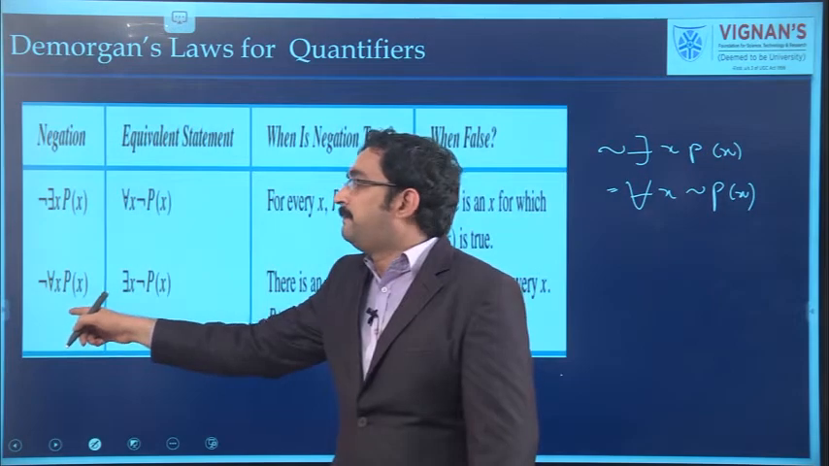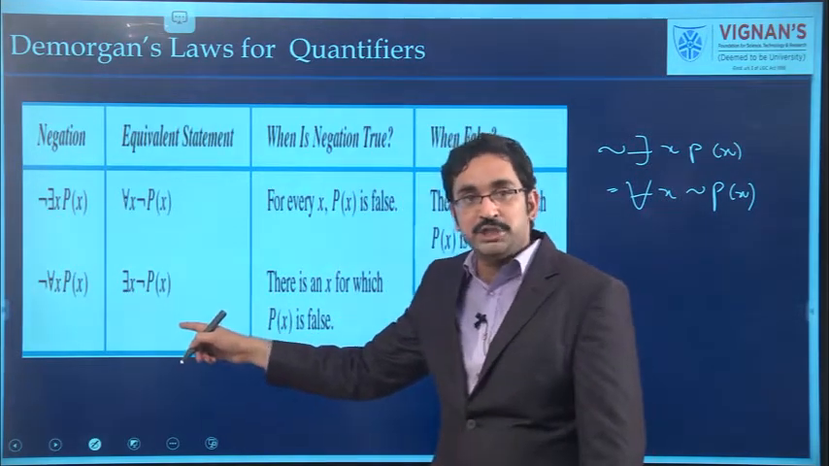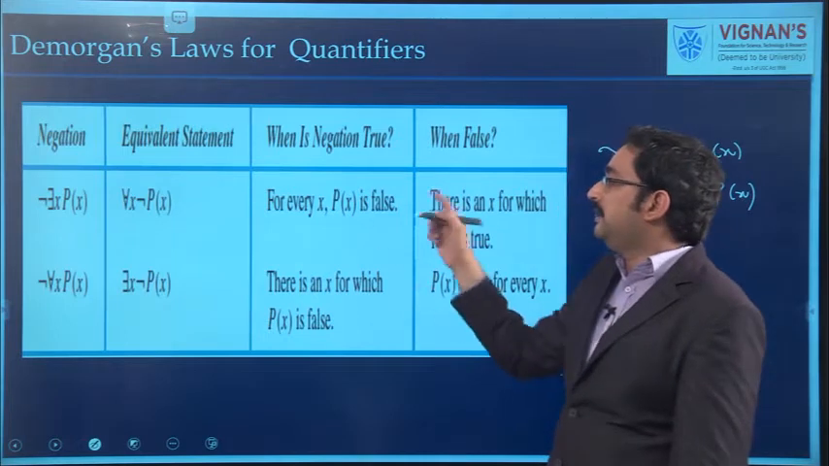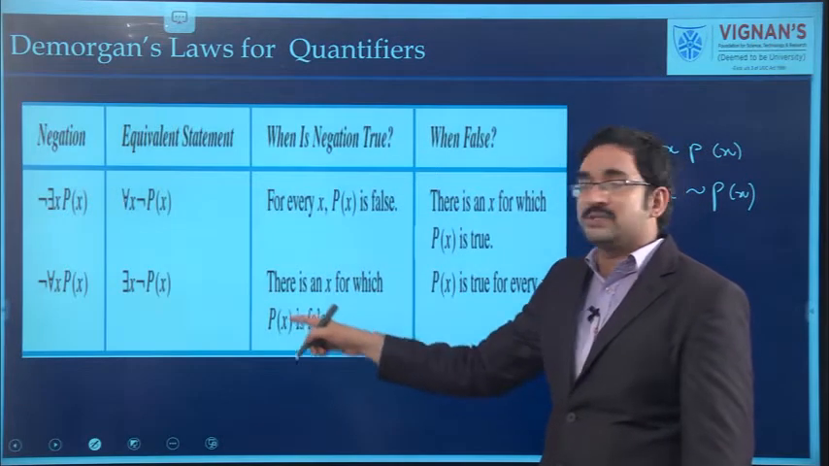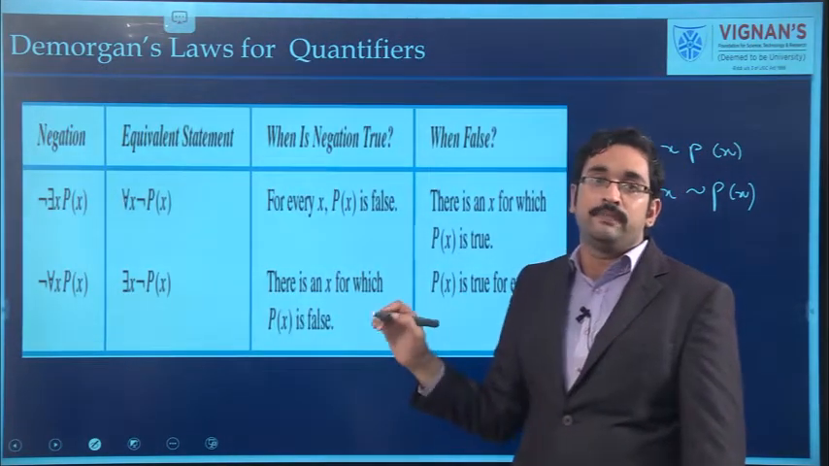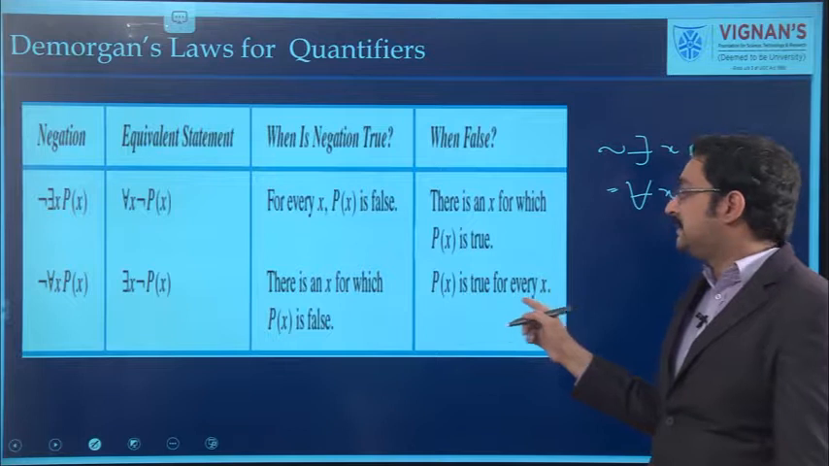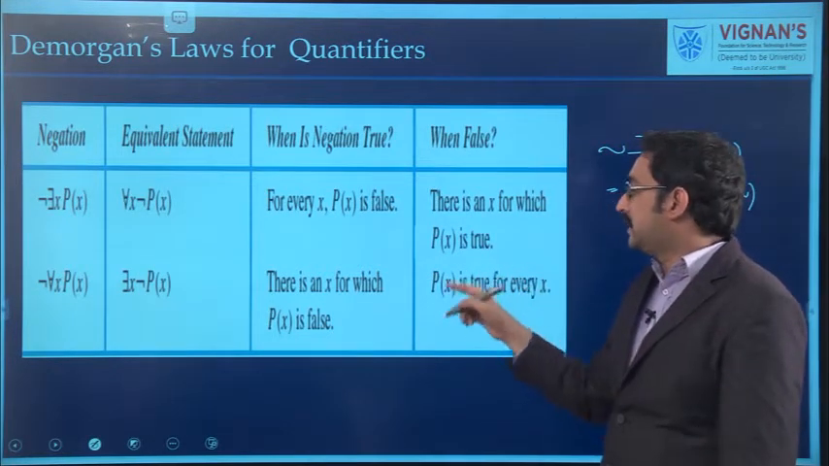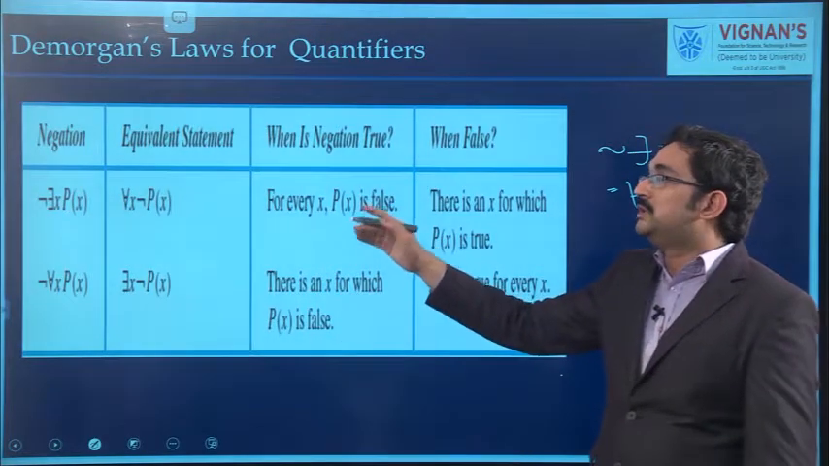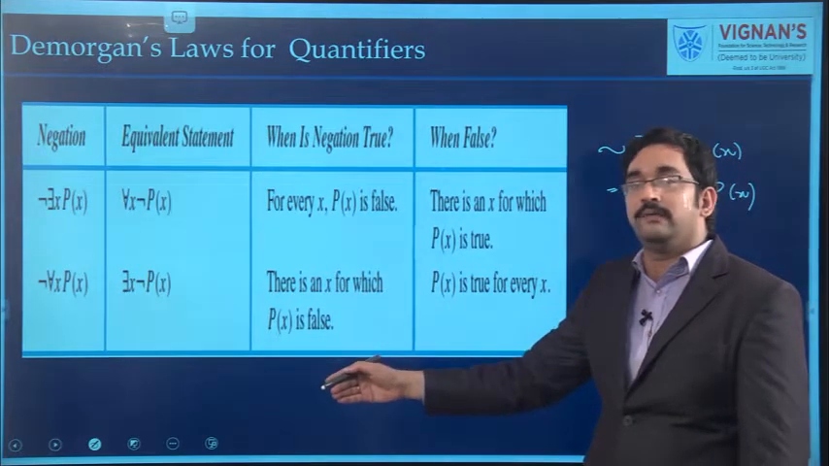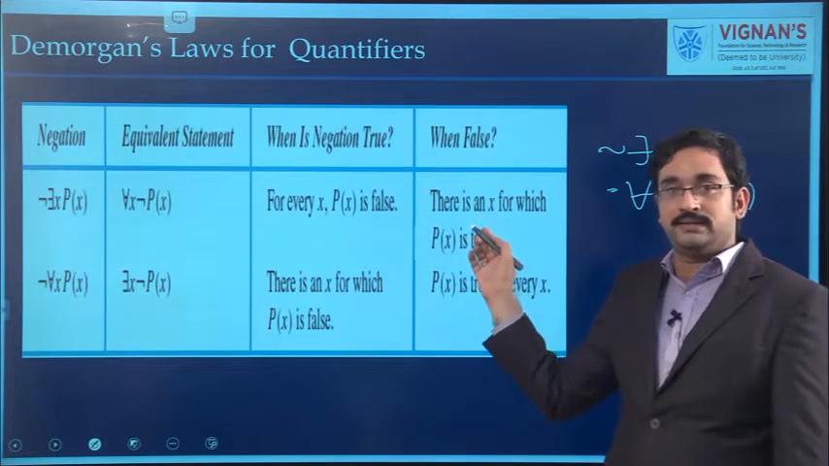See the second one, applying negation to the universal quantifier. Then it becomes there exists x, negation P of x. The exact meaning is there is an x for which P of x is false. If this condition is true, then the given statement is true. When it is false means the opposite: for every x, P of x is true. If this condition is satisfied, then the given statement is false. So, applying negation to the universal quantifier and existential quantifier, these can be considered as De Morgan's laws for quantifiers.